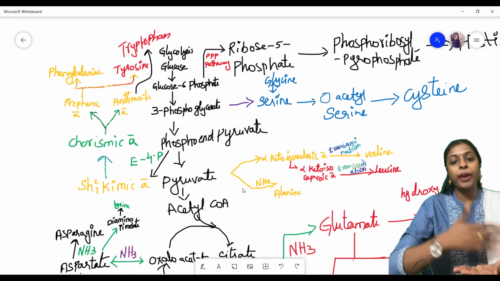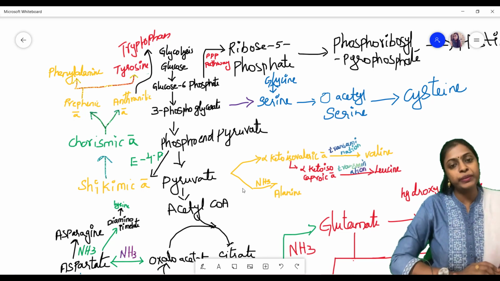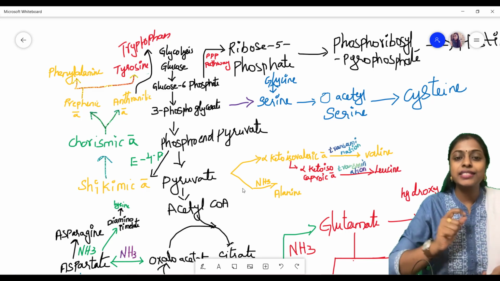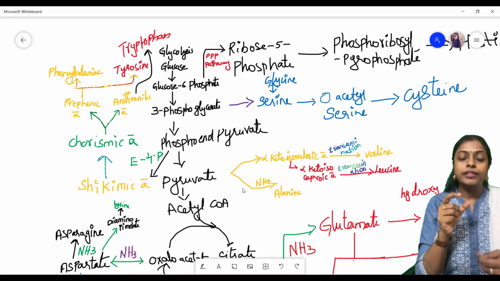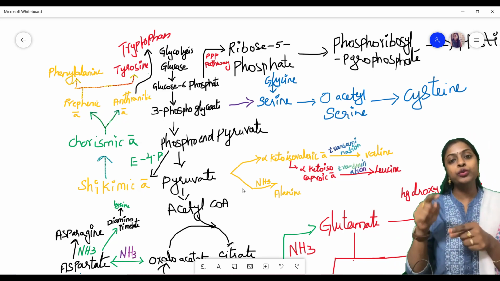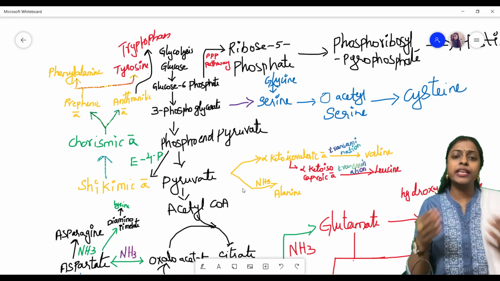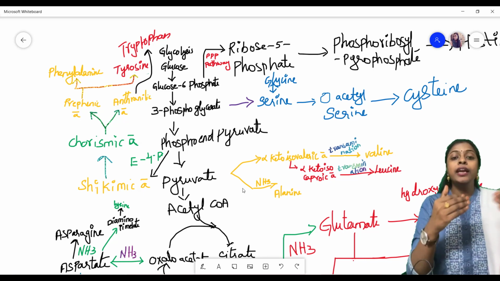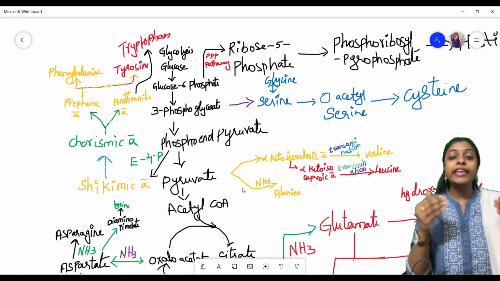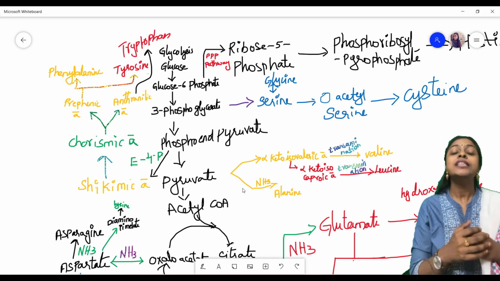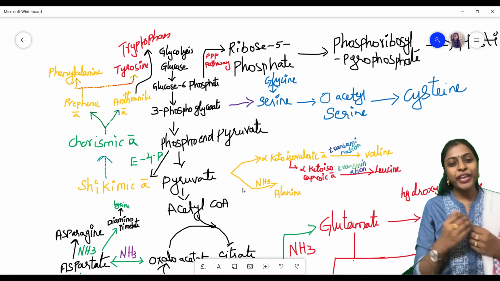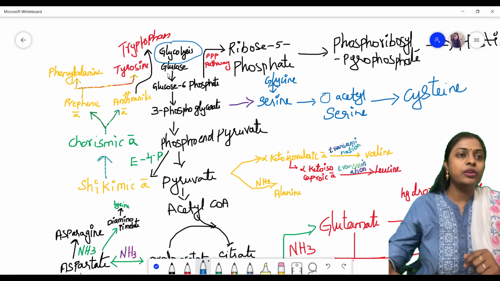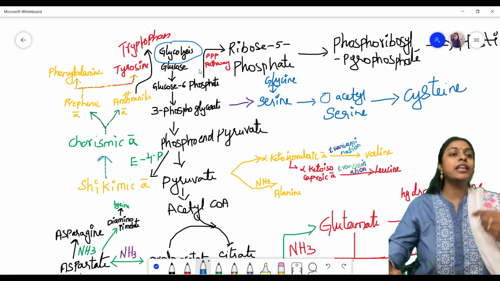Previously, I told you the amino acid biosynthesis precursors will be glycolysis and the Krebs cycle. So let's first see glycolysis, and how this glycolysis cycle will produce the secondary metabolites like 20 amino acids. Glycolysis and the Krebs cycle combinedly synthesize 20 amino acids, which are secondary metabolites. Okay, let's get into our glycolysis. So this is glycolysis. Let's see the cycle in the glycolysis.